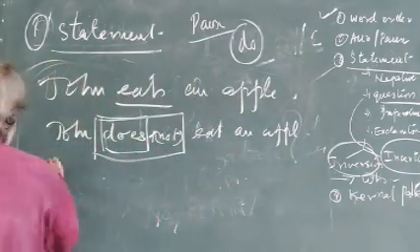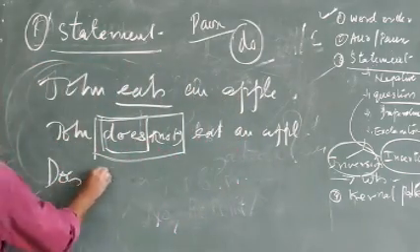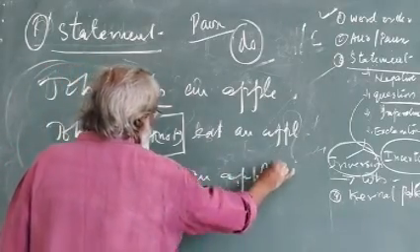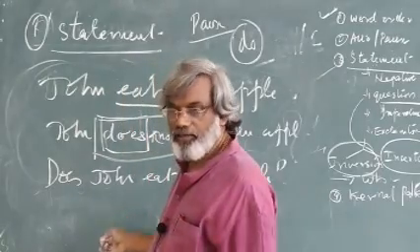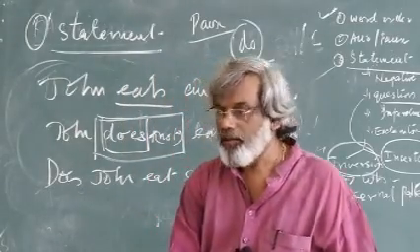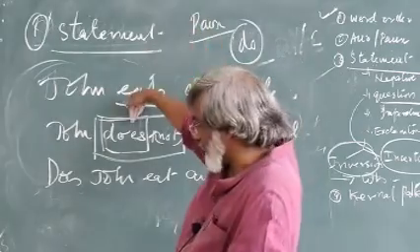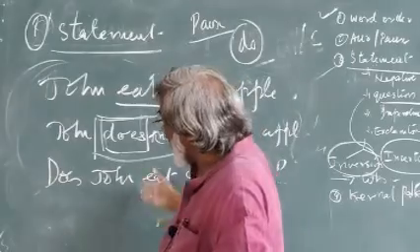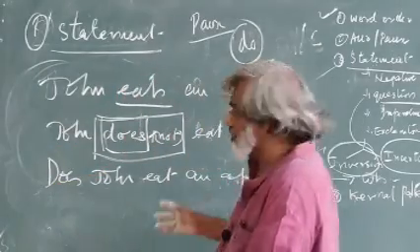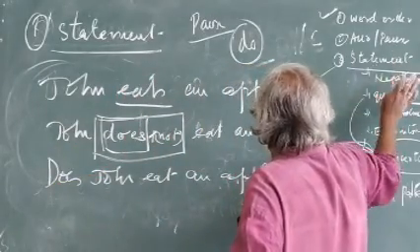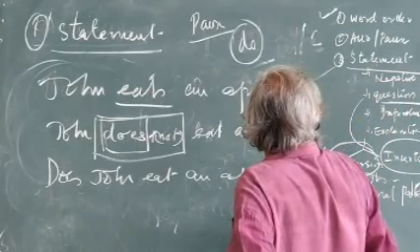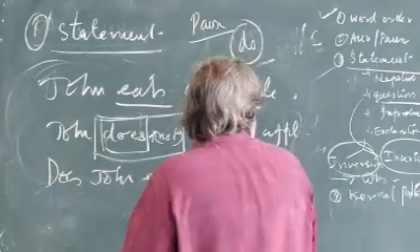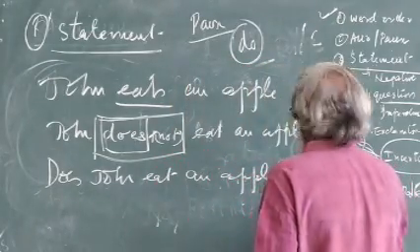Example: you will get "Does John eat an apple?" Question mark. You will get "Yes, he does." "No, he doesn't." This is the way of first keeping the "do" form inside the sentence, insertion, then you invert, then you will get a question. This is the way of forming questions by inversion and insertion. Again, the next one is called the WH interrogative pattern.